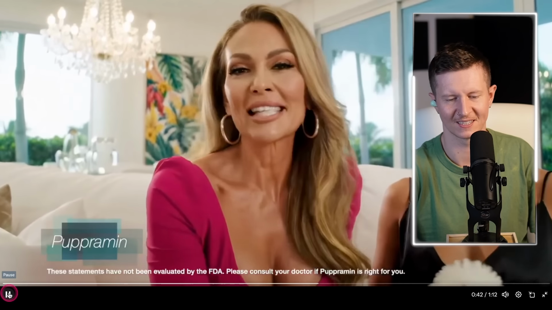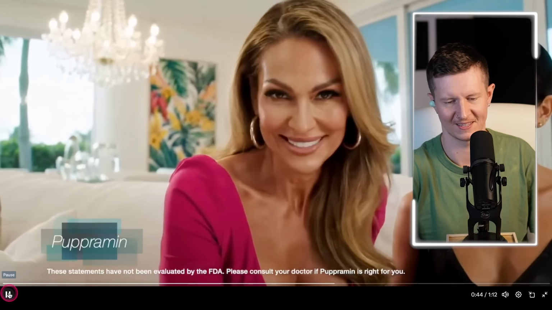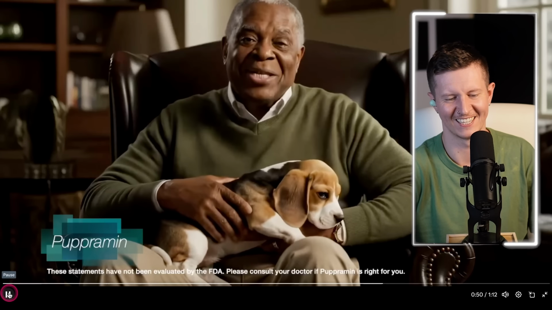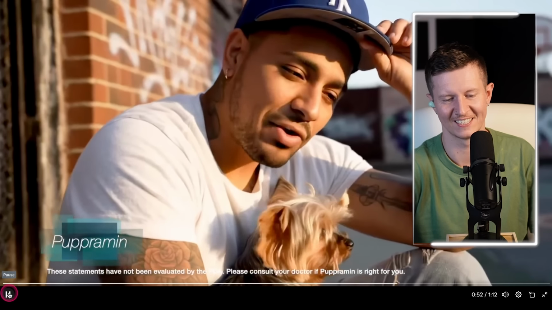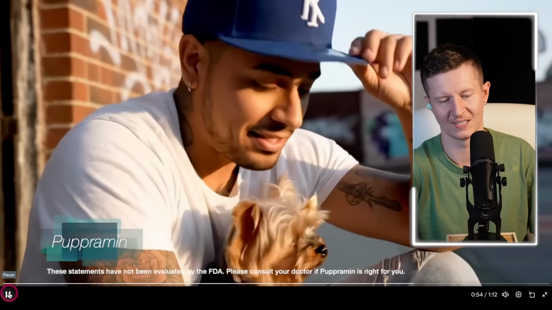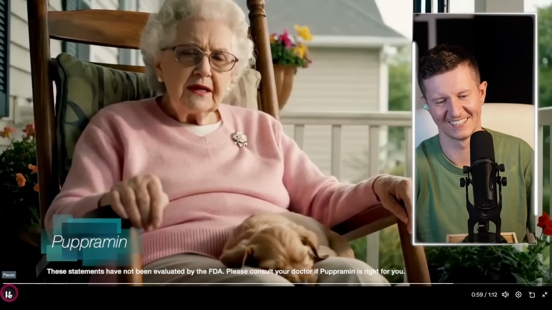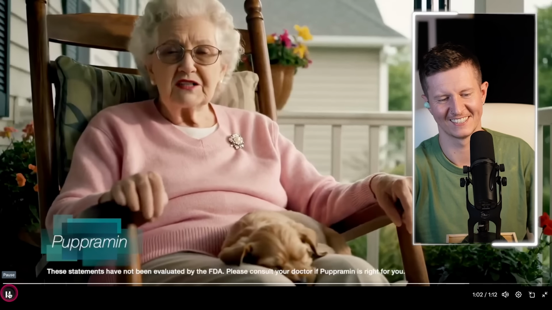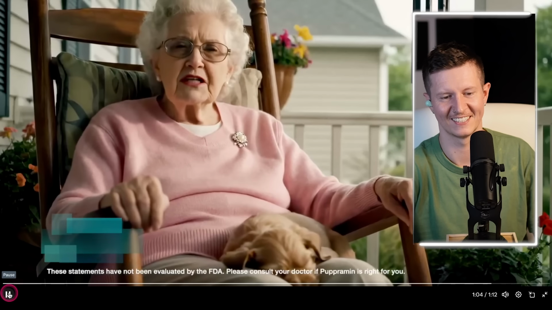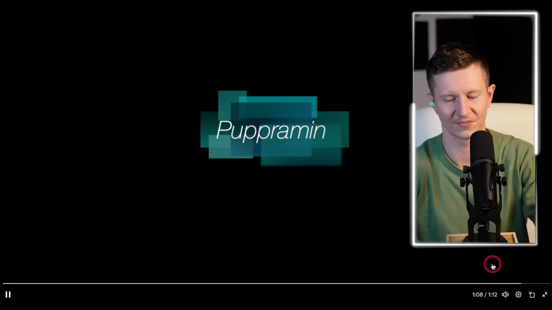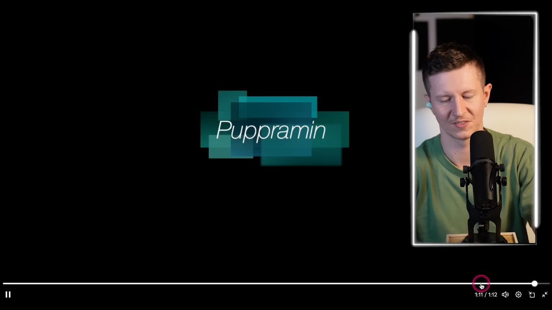And only climbs into the lap of half as many of my friends. He chewed up my Bible and pooped in my good chair. But I'm happy for the first time in years. Looks like a rat, barks like a demon, but he saved my life. I named him Earl. He follows me everywhere and farts in his sleep, just like my first husband. Pupramine. For when your therapist says, maybe you should get a dog.